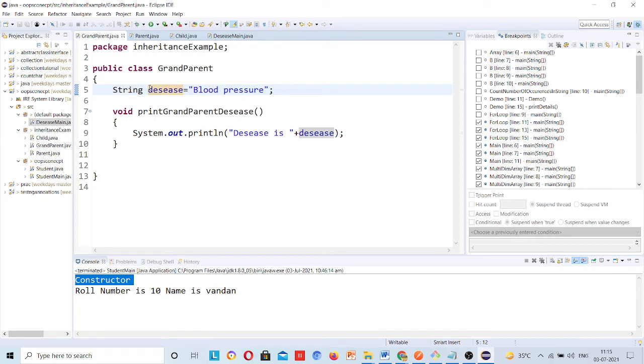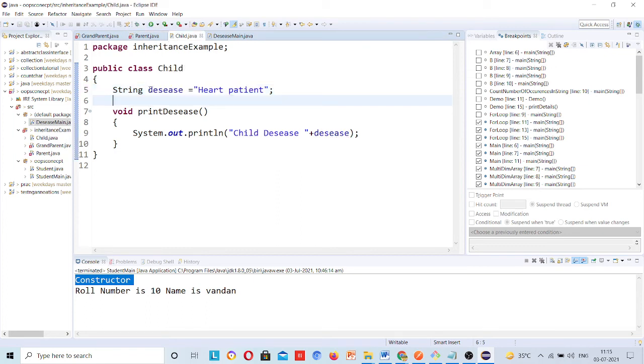I will make this grandparent disease, this parent disease, and this child disease, and all these variables should be like that only.